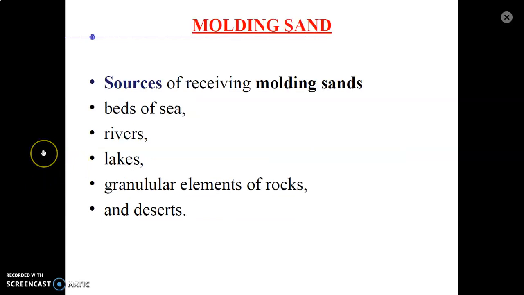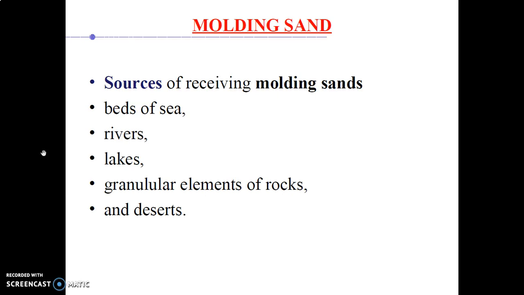Now molding sand actually depends upon the source where you are taking the sand for the mold preparation. You can take it from the sea area, river, lake, granular elements of the rocks, and desert.